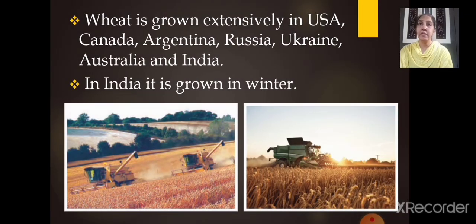Now wheat is grown extensively in USA, that is United States of America, in Canada, in Argentina, in Russia, in Ukraine, in Australia and India. These are the countries which grow wheat extensively. In India, it is grown in winter. Here the images of wheat harvesting have been given to you. So you can see the bright sunshine is required while harvesting it.